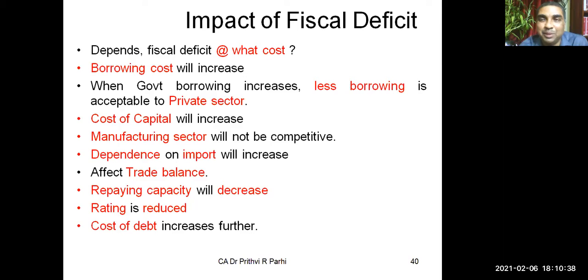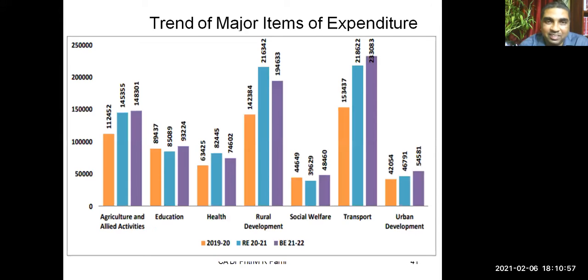Are you getting the impact of fiscal deficit? Yes. Okay. So to the extent it is manageable, it's fine. Here we have around 7% of our GDP. It's okay. But if it increases, this is the risk the country is going to face. I think you are able to appreciate this, right?